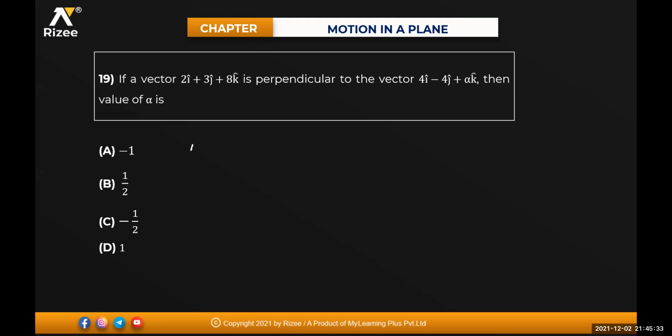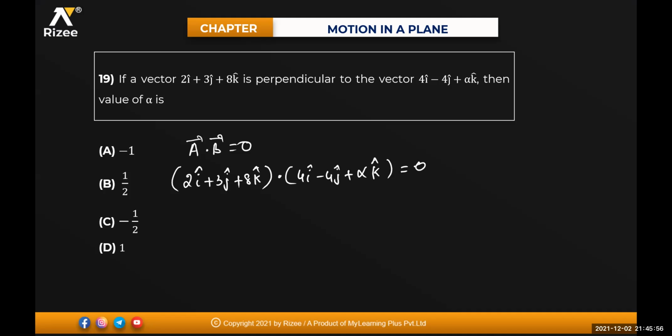You know, when two vectors are perpendicular, that means a bar dot b bar will be equal to 0. So a bar is 2i cap plus 3j cap plus 8k cap, and this is your dot, 4i cap minus 4j cap plus alpha k cap, equal to 0. So multiply i with i, j with j, and k with k, isn't it? 2 4s are 8. i dot i is nothing but 1.